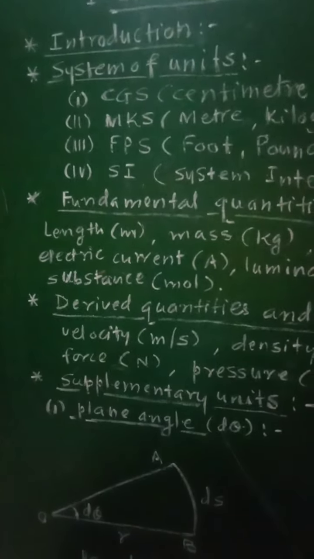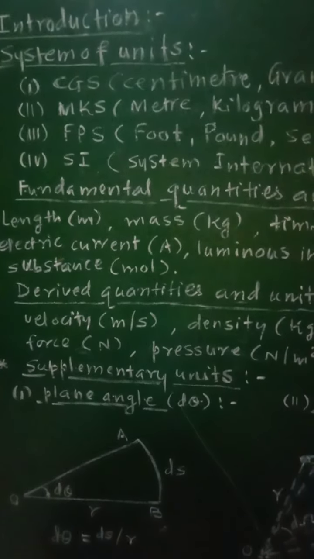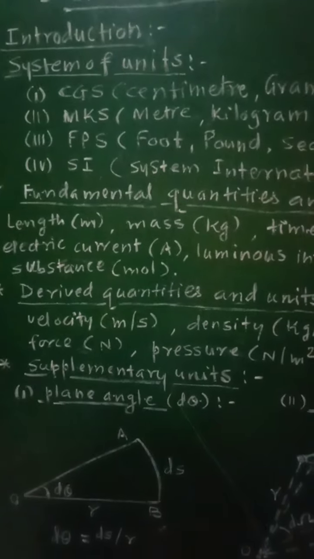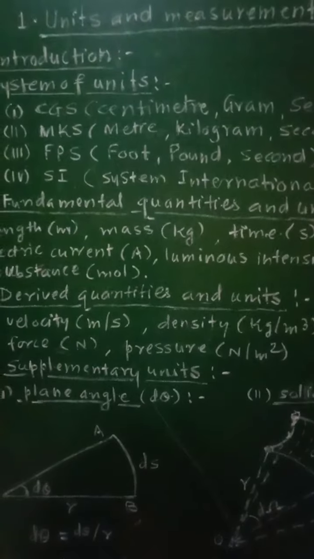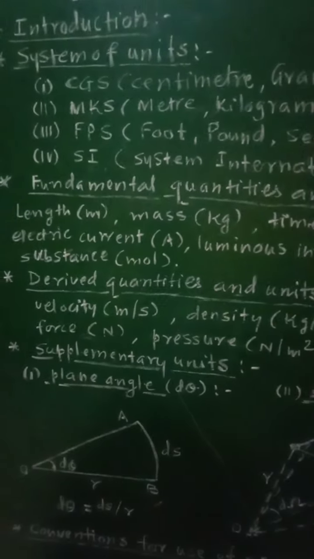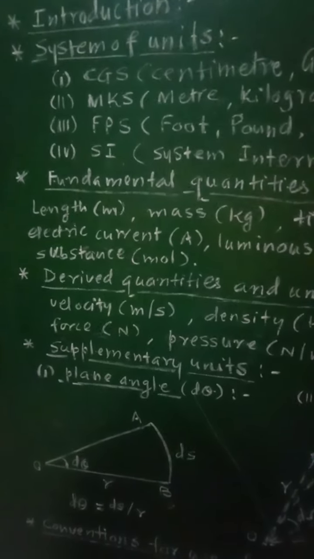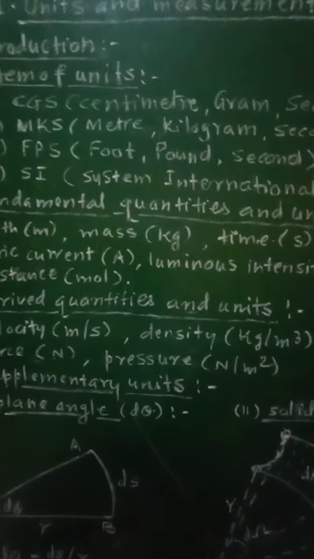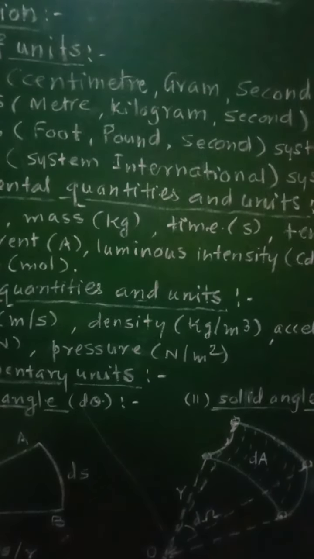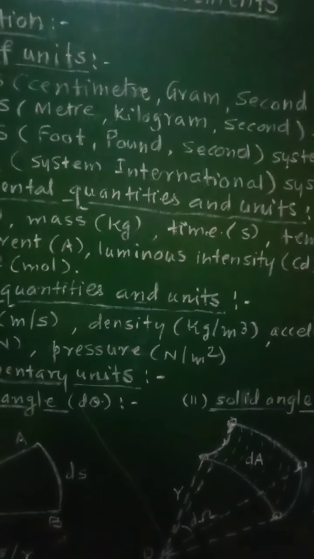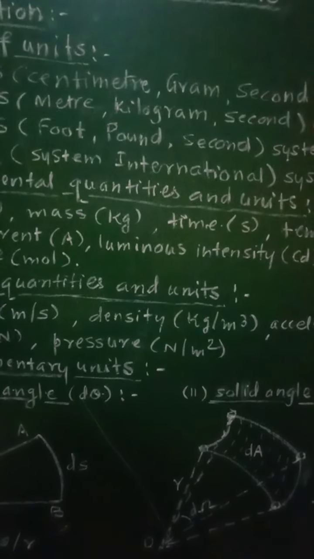So in this way there are 7 fundamental physical quantities, and these are length, mass, time, temperature, electric current, luminous intensity and amount of substance. So in all 7 physical quantities are treated as fundamental physical quantities. Then what are the fundamental units? The units used for the measurement of fundamental physical quantities are called as fundamental units.